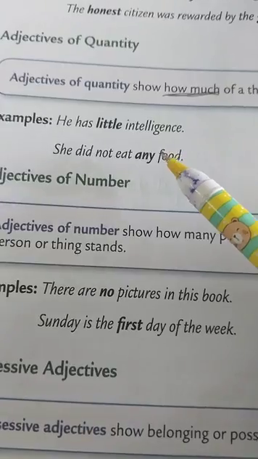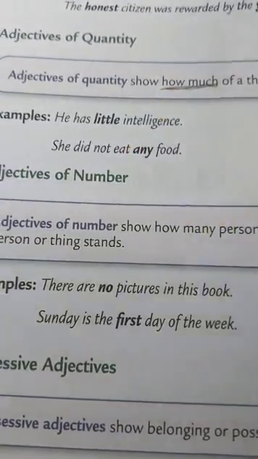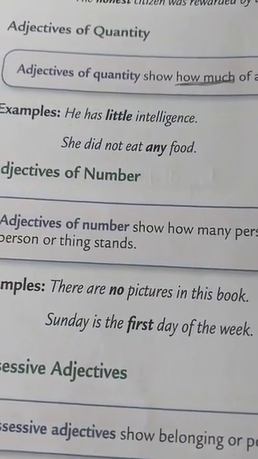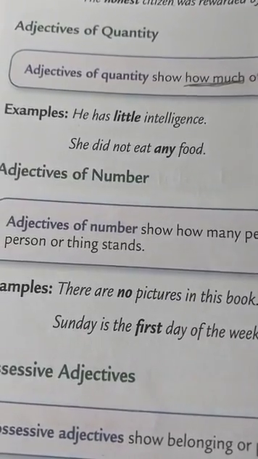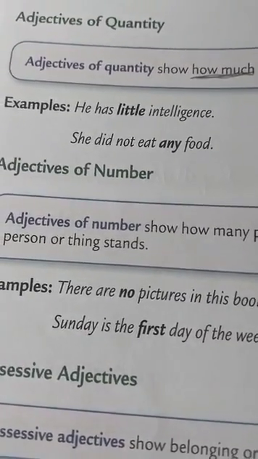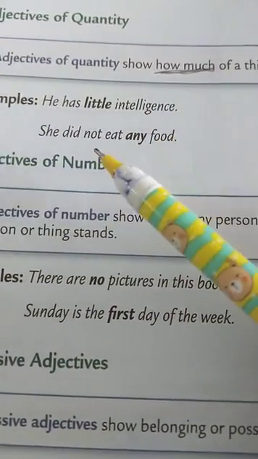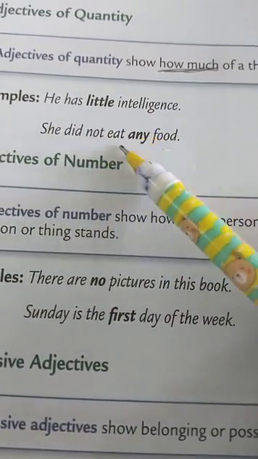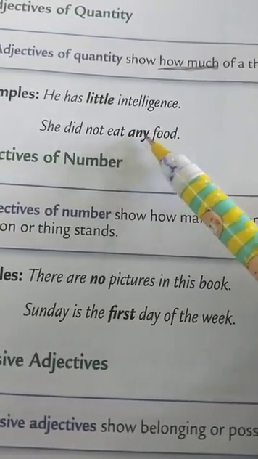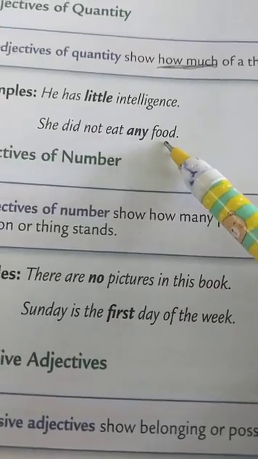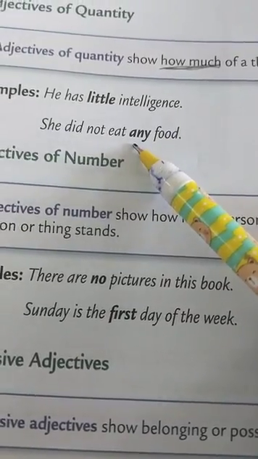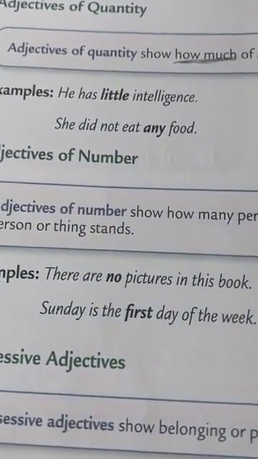Example, he has little intelligence. Now this word little is referring to the quantity. So it is an adjective of quantity. She did not eat any food. Now this word any is referring to the quantity. It is describing the quantity of food, that is the noun. So it is also an adjective of quantity.